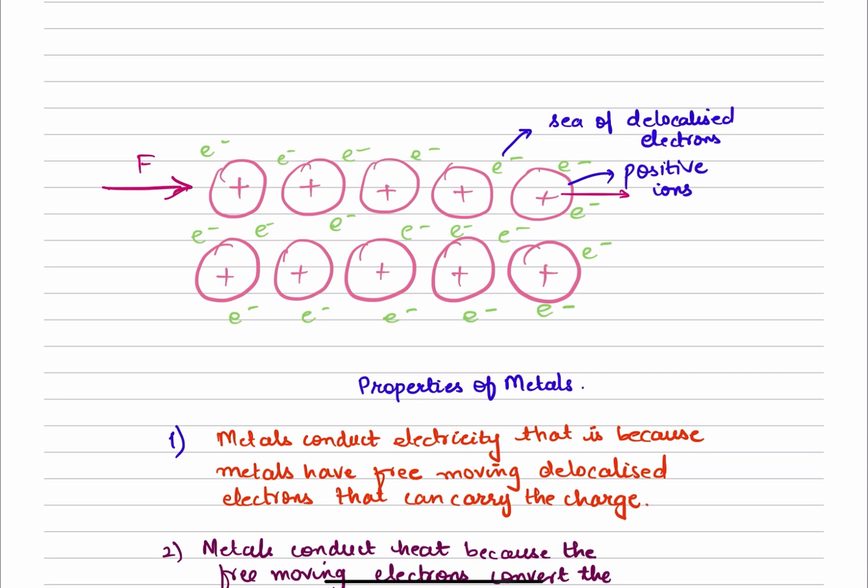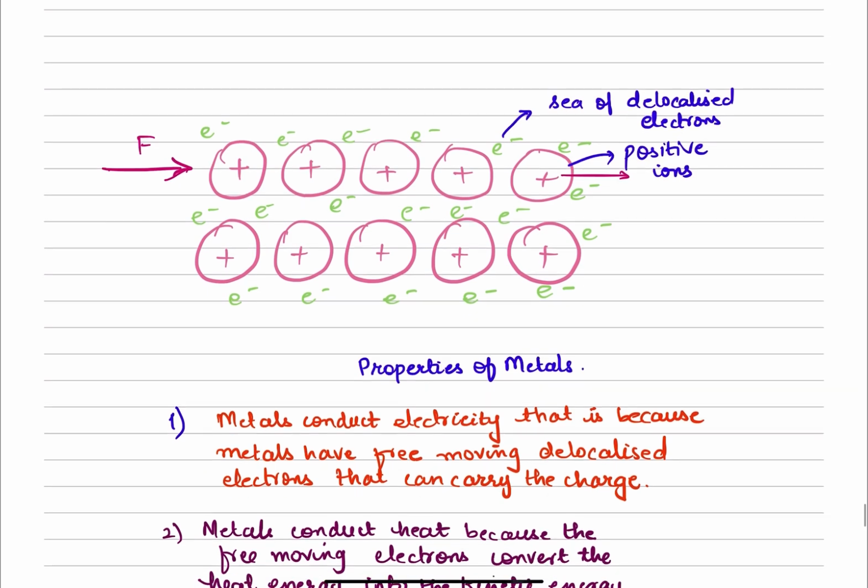So ionic compounds are all giant. Covalent compounds can be simple, can be giant. Giant covalent compounds we have studied: diamond, graphite and silicon dioxide. And metals all have a giant structure. So when I use the term bonding: ionic, covalent, metallic; when I use the term structure: simple or giant. Metals all have a giant metallic lattice.